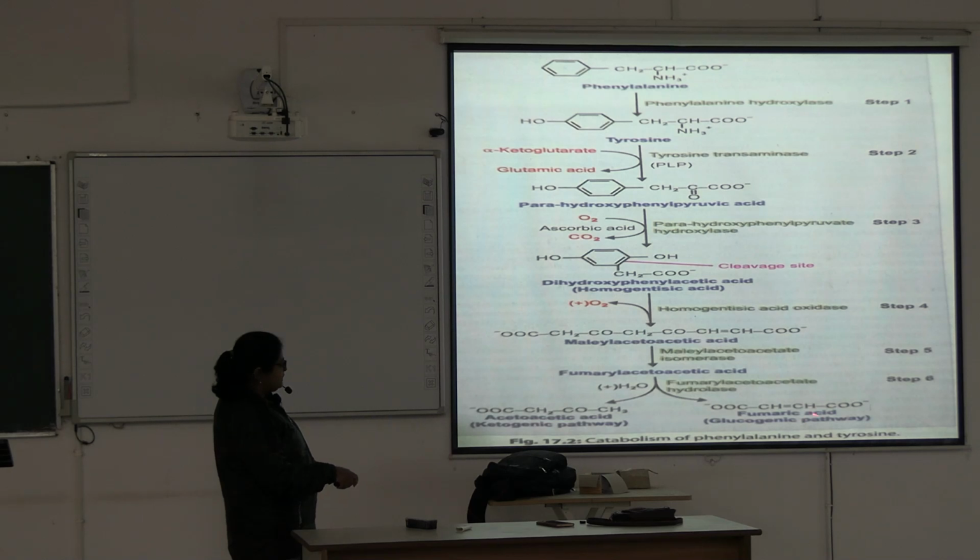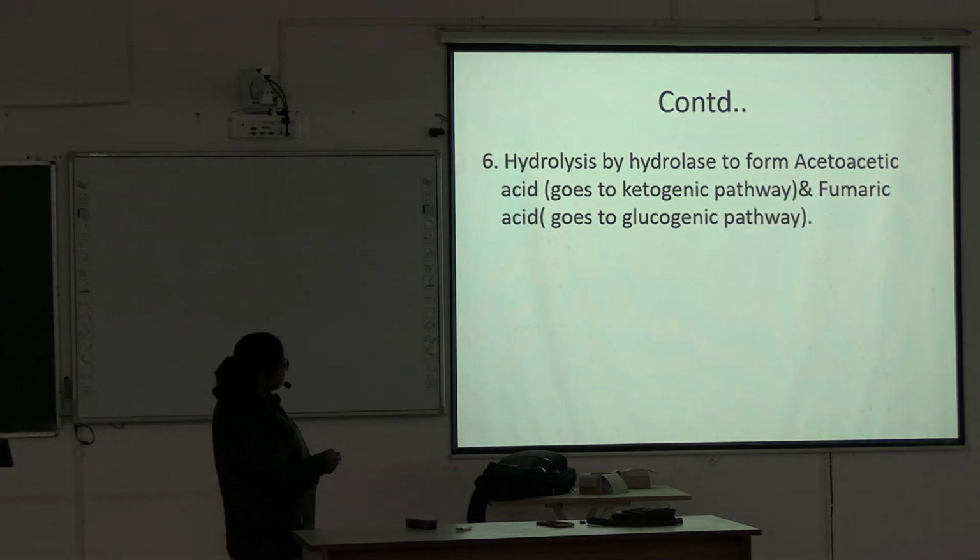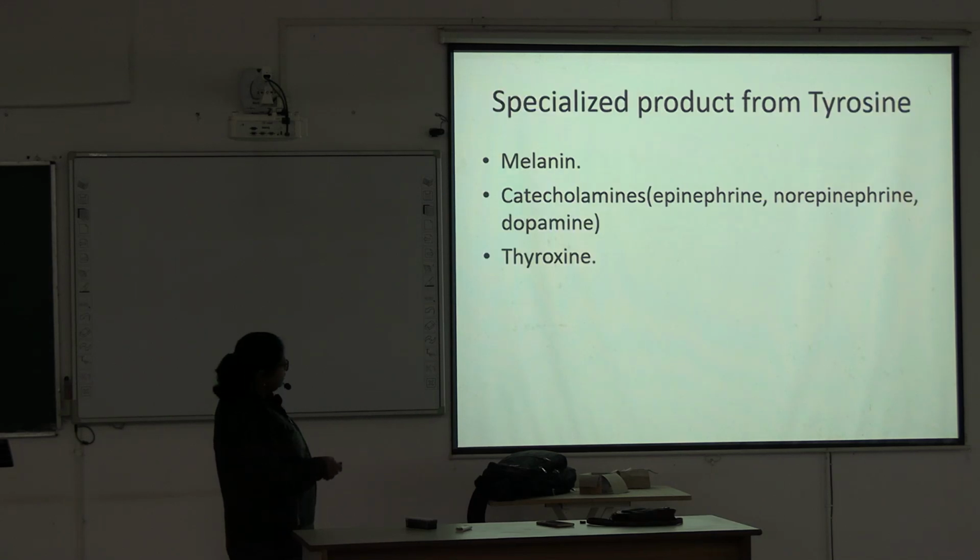Fumaric acid goes to the glucogenic pathway, acetoacetic acid goes to the ketogenic pathway. Next, hydrolysis by hydrolase forms acetoacetic acid, which goes to the ketogenic pathway, and fumaric acid, which goes to the glucogenic pathway.